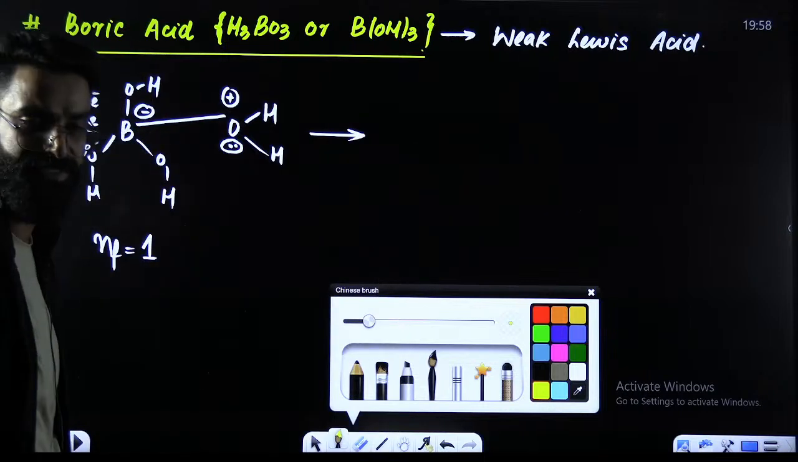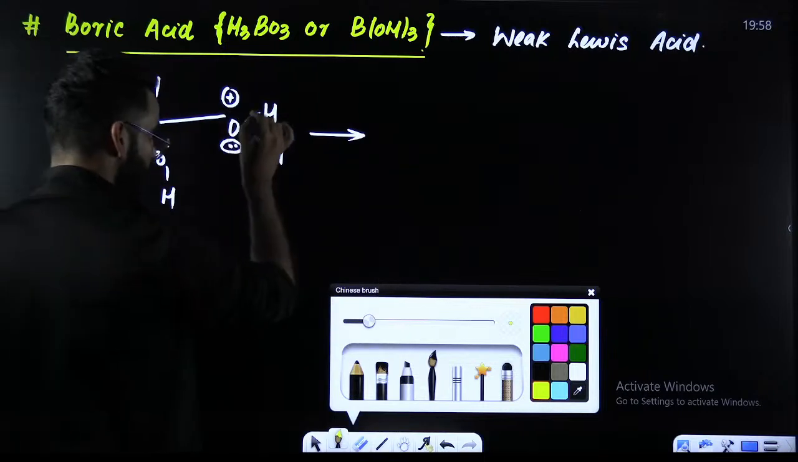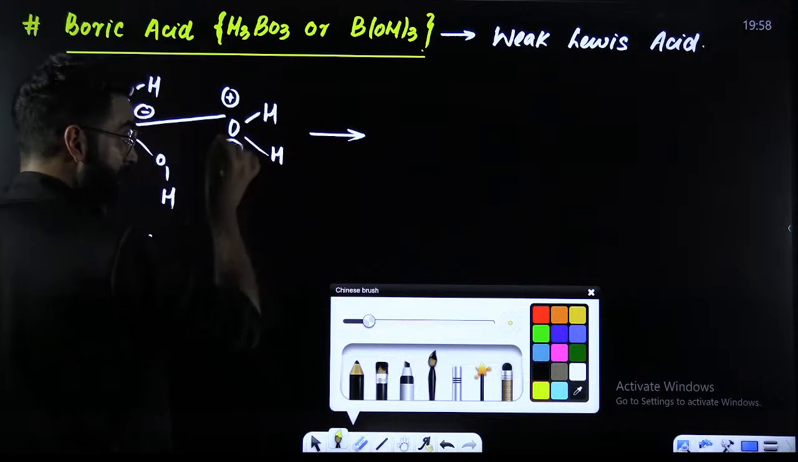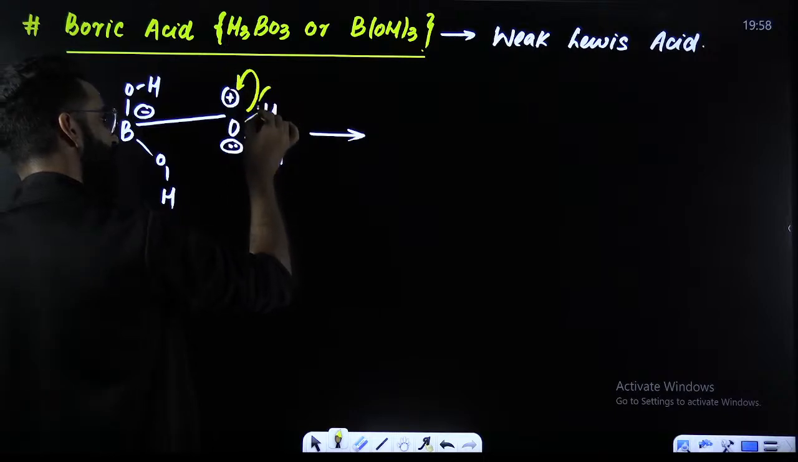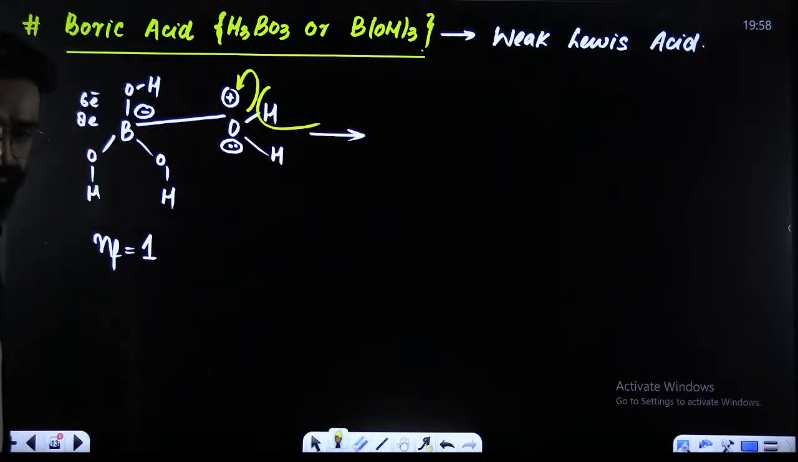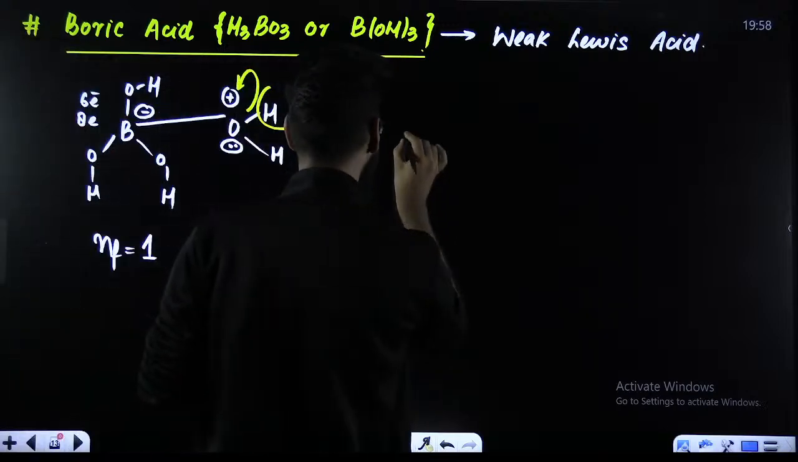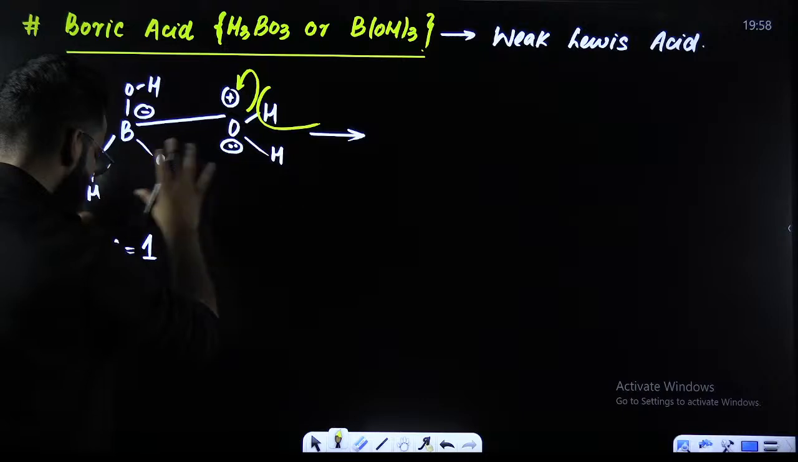How is this positive charge compensated? One of the two OH bonds will break towards oxygen, and one of the hydrogens will leave as H positive. So what do we get at the end? Let me write it again.